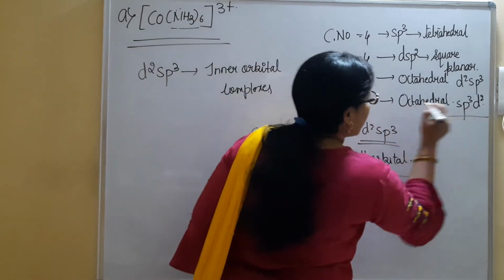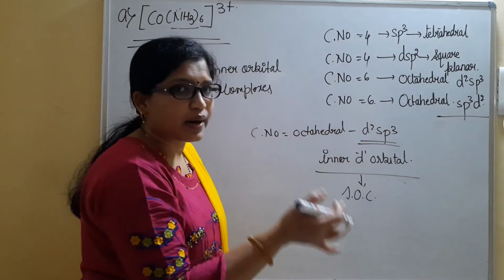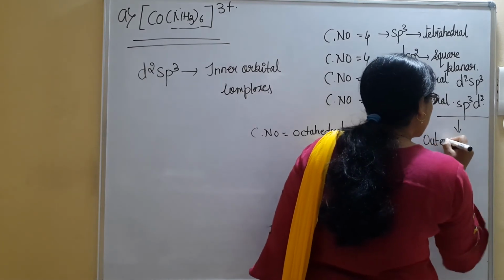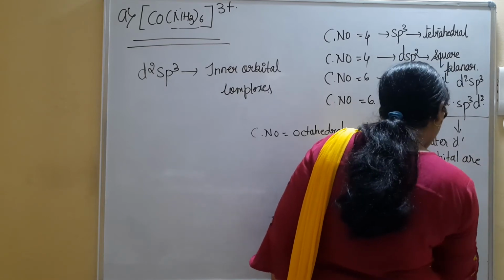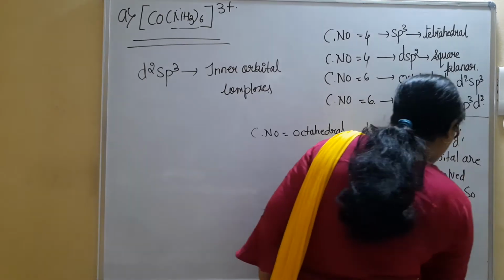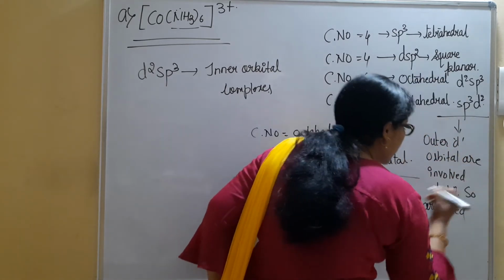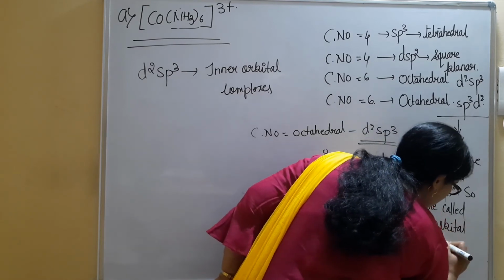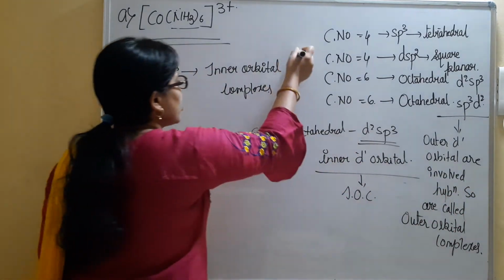Like that we have one more type, again octahedral itself, but the d orbitals are outside, in the sense outer d orbitals are involved in hybridization. So those complexes are called outer orbital complexes. So this is the important point I must have told you. Okay. So this is all about the thing.